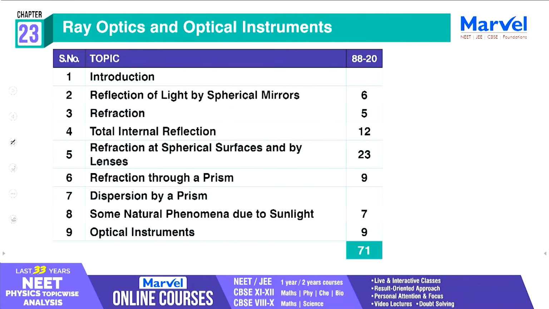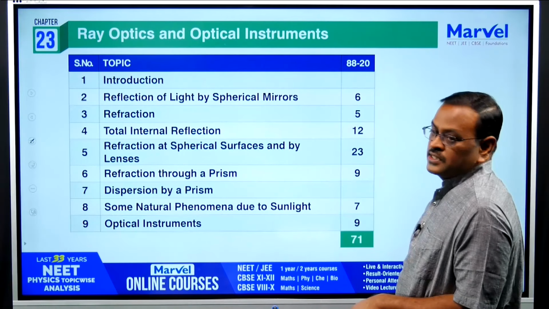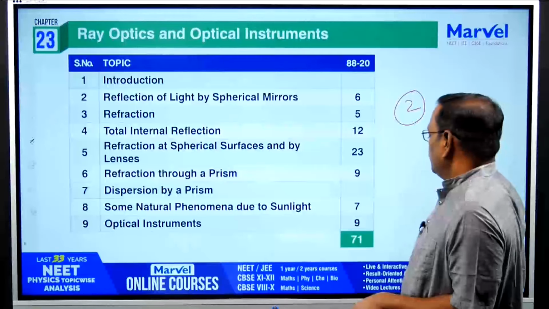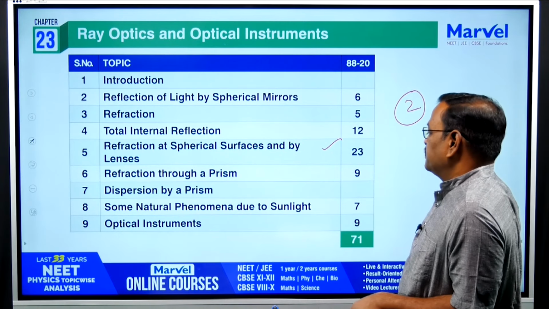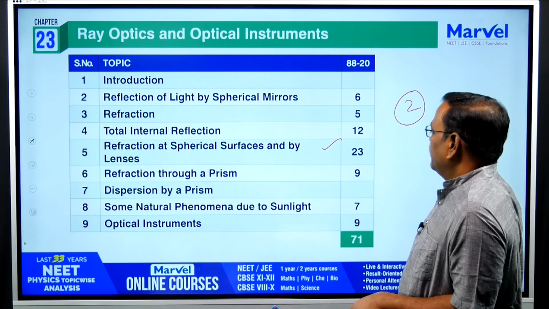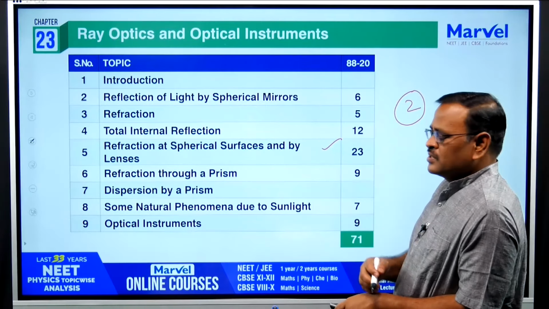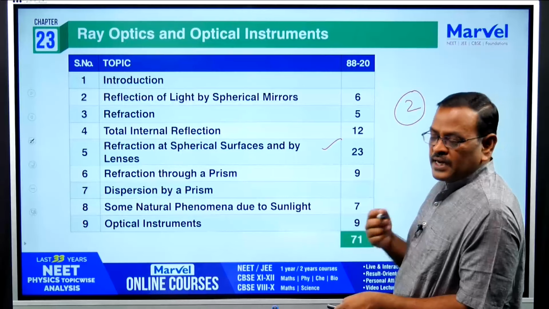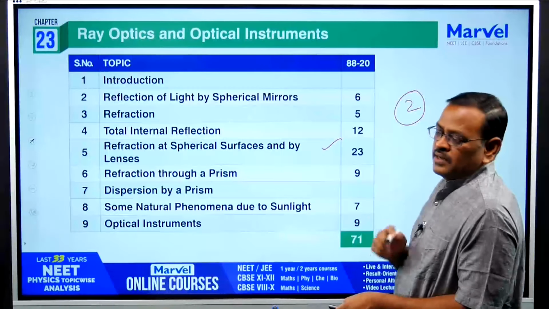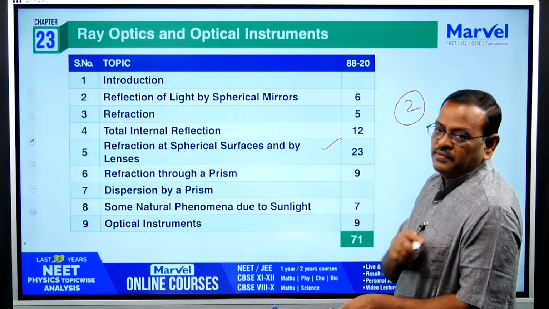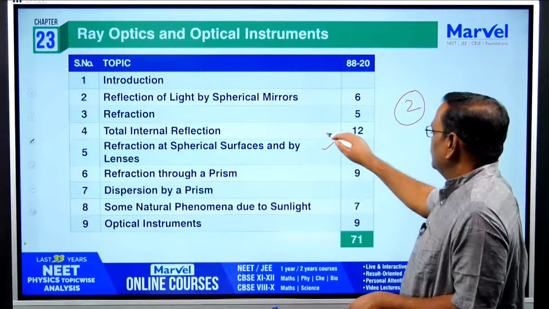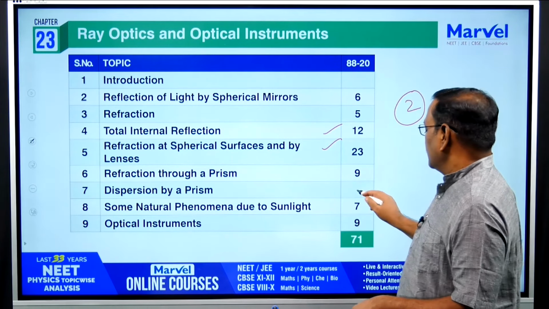And ray optics and optical instruments, one of the very important chapters in 12th standard. After current electricity, ray optics is very important. You can expect two questions from ray optics, but the most important topic is refraction at spherical surfaces and lenses. If you are selecting an important chapter, concentrate on all the topics. Focus on the most important chapter and practice more questions from it, but concept-wise you have to be strong in all the topics. That is very important, okay. So in ray optics and optical instruments you can expect two questions. These two are also very important, so concentrate on them as well.